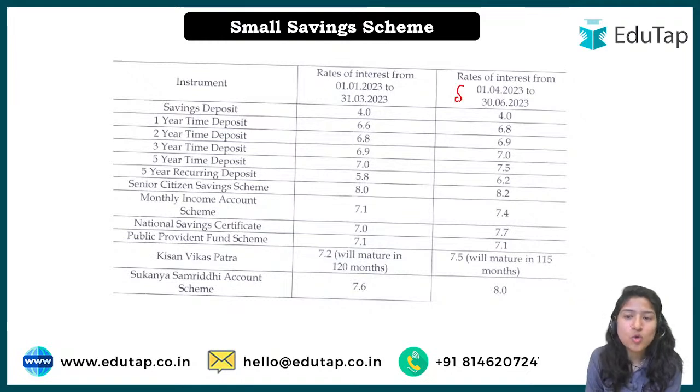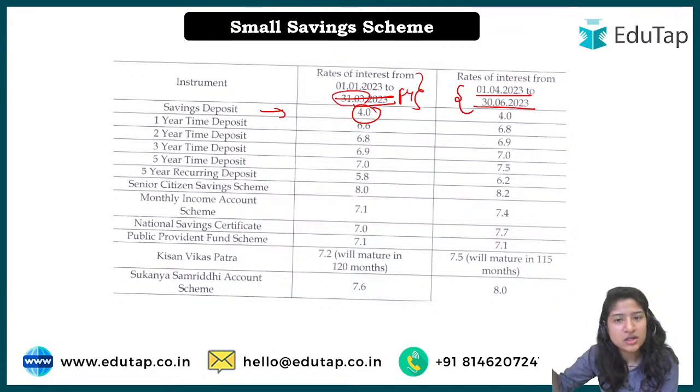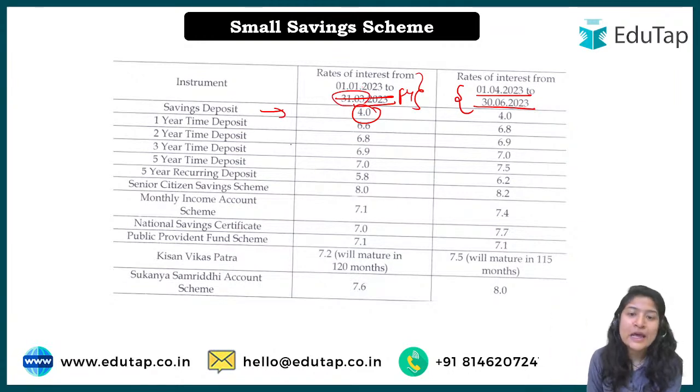So for this quarter the interest rate in some cases is the same, in some cases it has been revised. For example, if you look at saving deposits, for the last year on an average it was 4. Okay, financial year we are talking about, so the financial year ended on 31st March 2023, right? So it was 4 last year, this time it is also 4. Then 1 year deposit, then there is a different category. Okay, on an average it is 4.